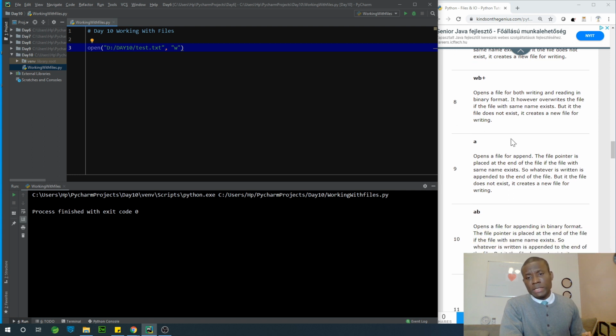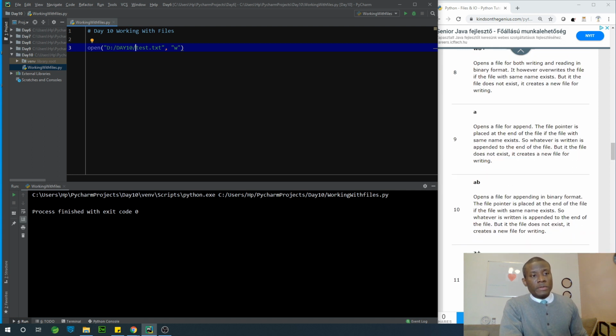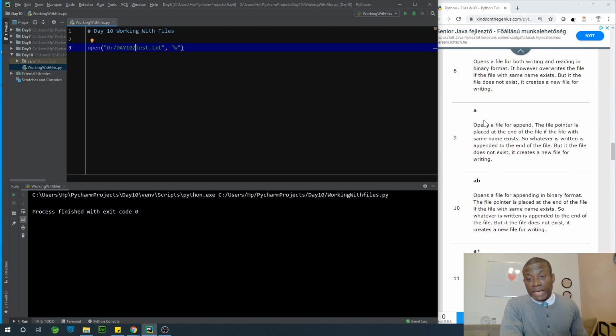WB plus, anytime you see B, that's binary, so I recommend you don't worry about it. Then we have A, which means open a file to append so that you can append something in it. The file pointer is placed at the end of the file so that anything you are writing into a file opened in the append mode is going to be written at the end of that file as additional content of the file.